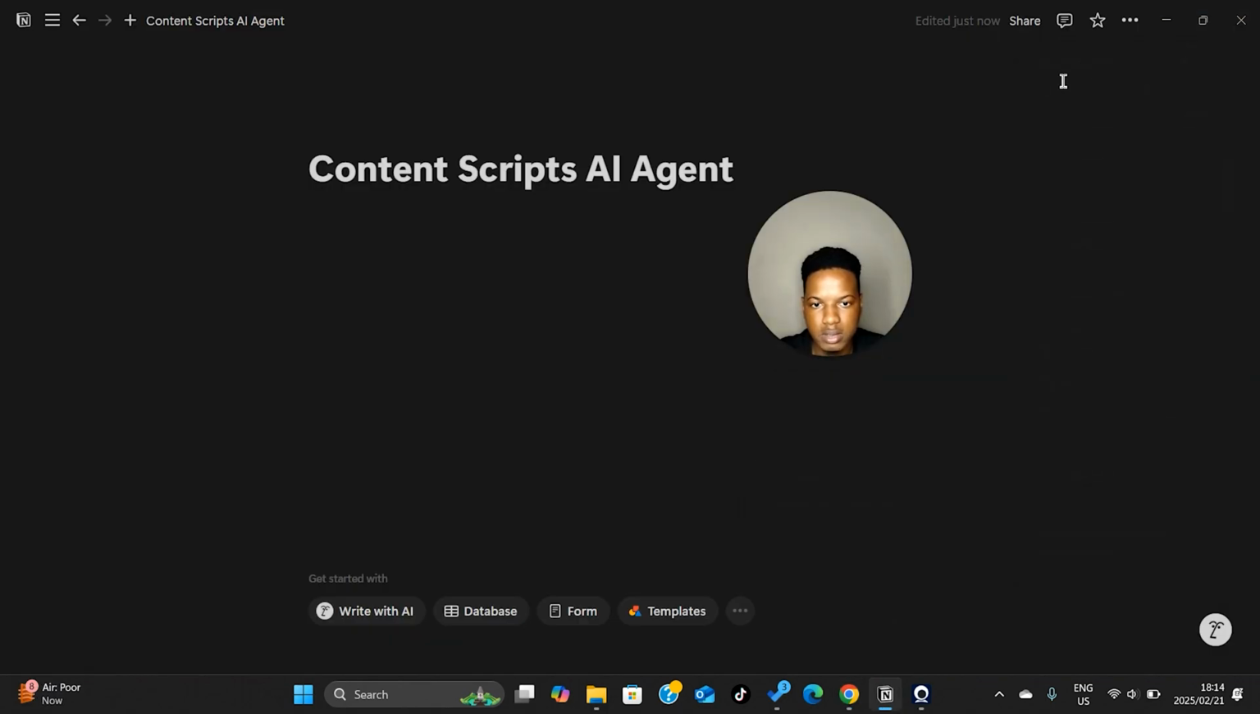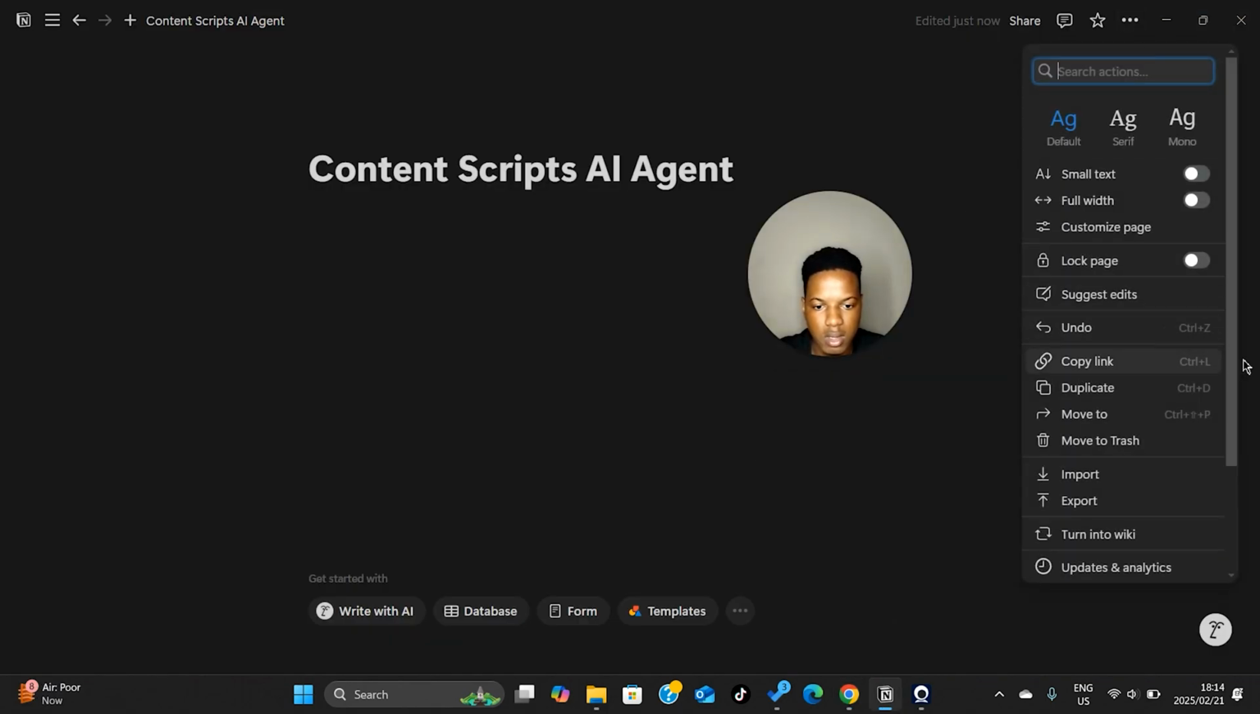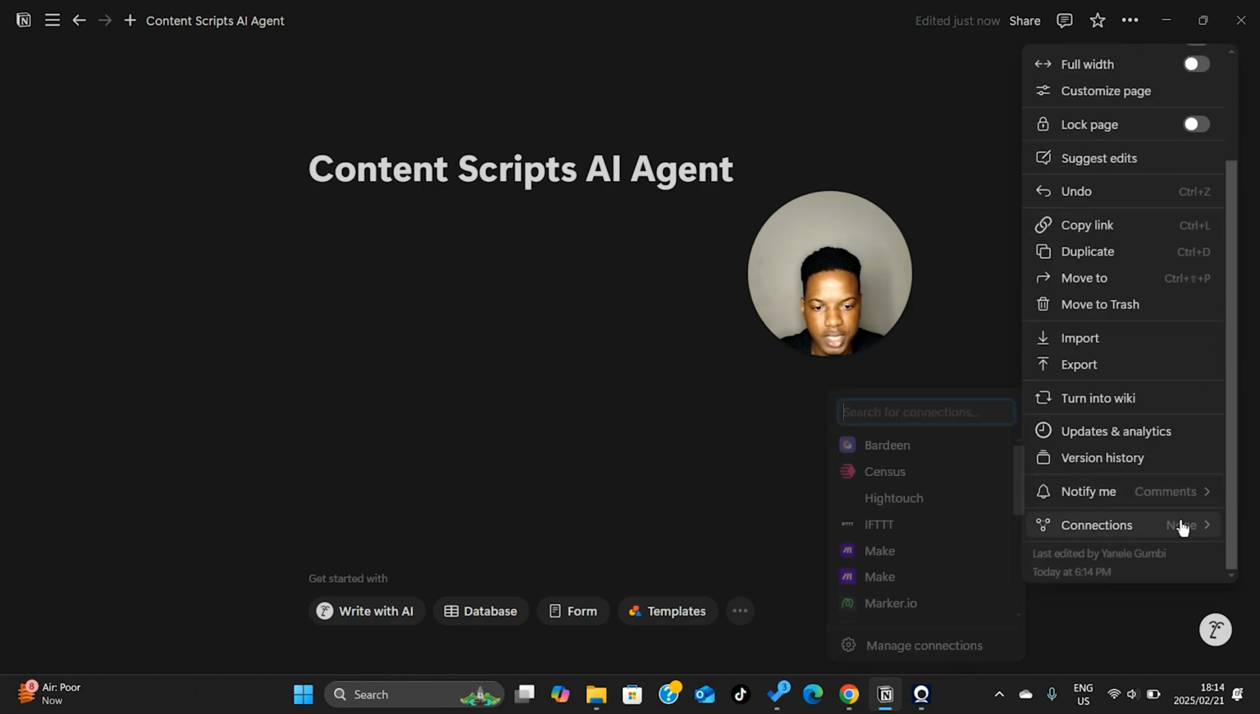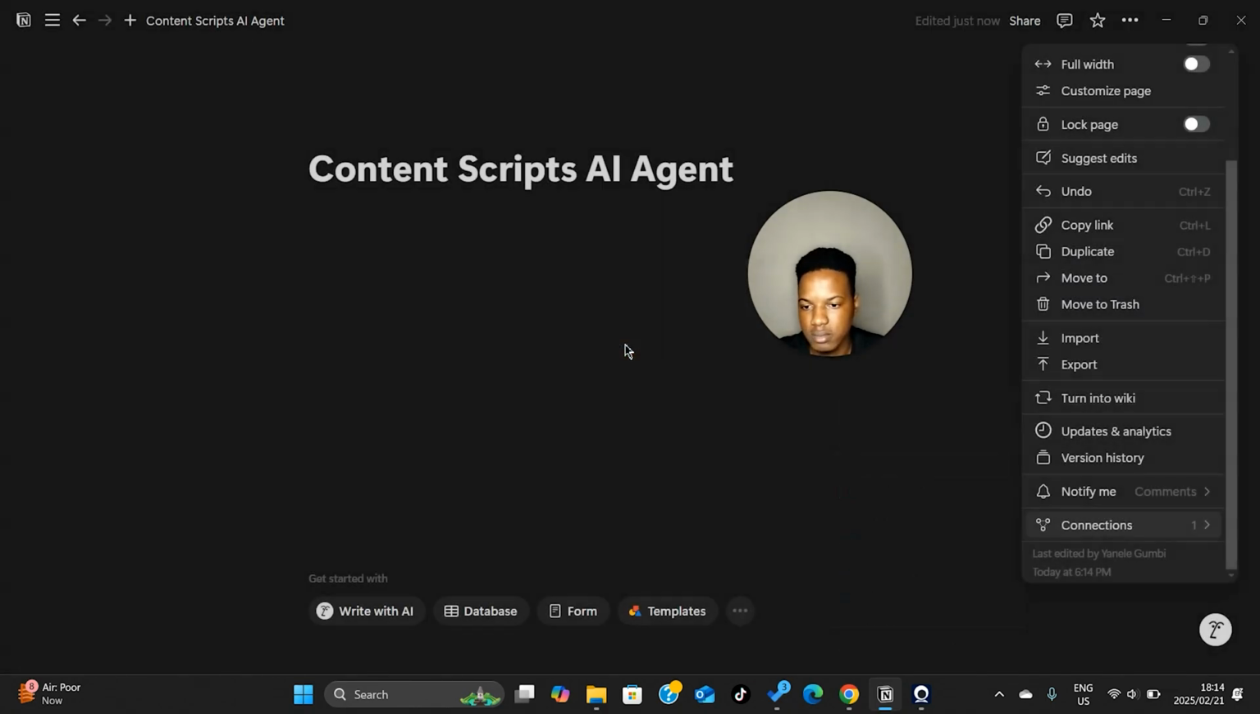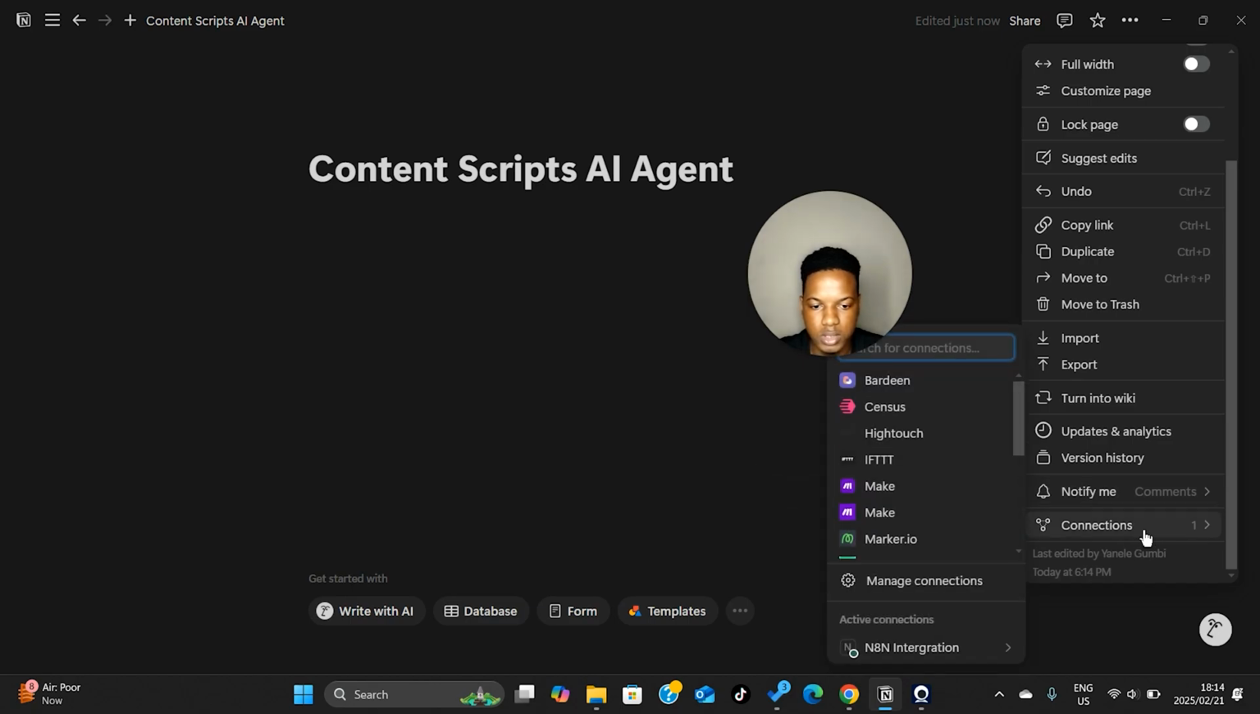So you go to your page, click these three dots up here, scroll down until you see connections, and then slide up until you see the N8N integration, and then click on confirm. And just like that, N8N is connected.